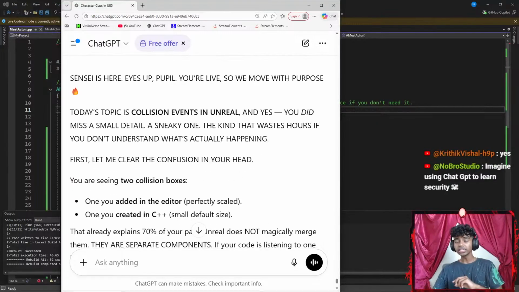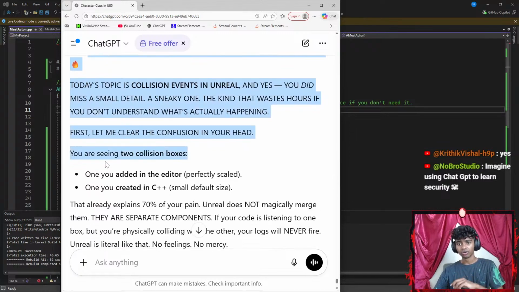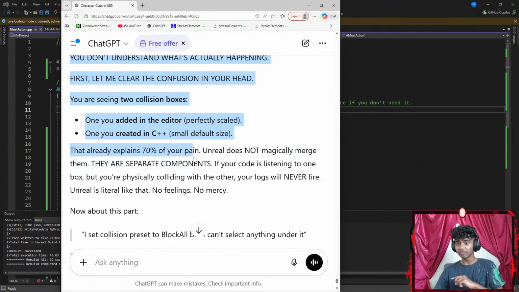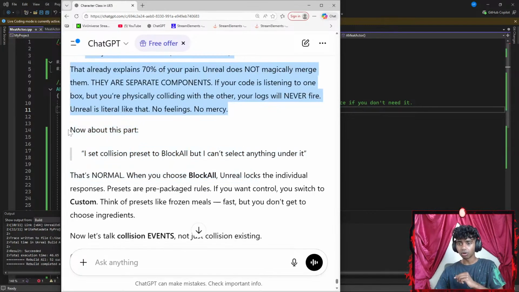There we go. Okay, since you're live, we move with purpose. Today's topic, collision. Okay, you're seeing two collision boxes: one you added in the editor earlier, perfectly scaled, and the C++ small-size one. This explains 70% of your pain. Unreal does not magically merge them. They're separate components in your code.